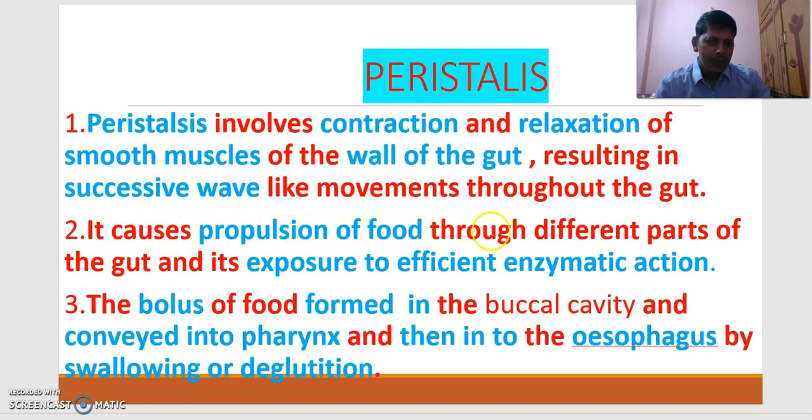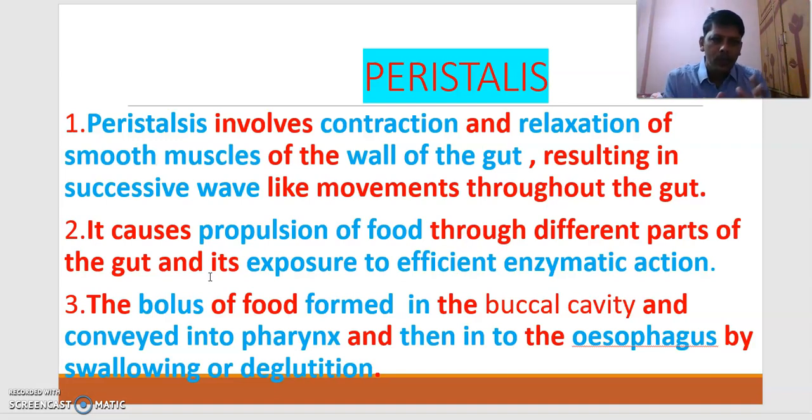It causes propulsion of food through different parts of the gut. For example, you are traveling by train from Guntur or Vijayawada to Jammu Kashmir. When you are traveling through different states, your body is exposed to different climatic conditions.